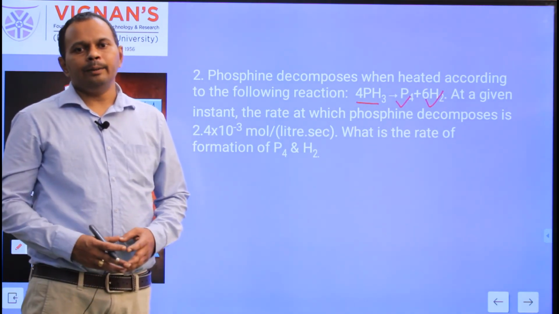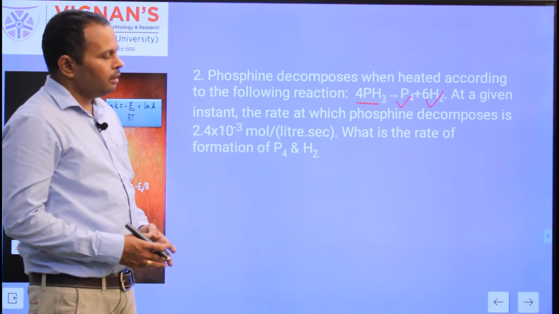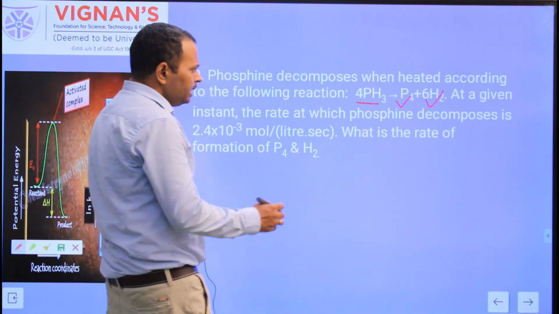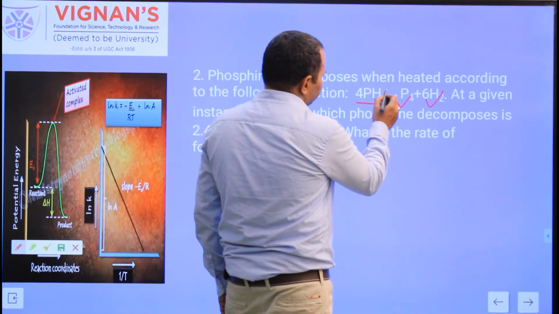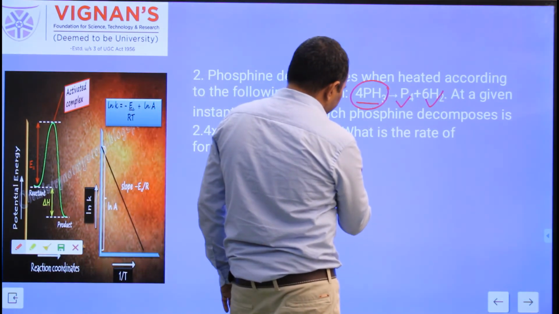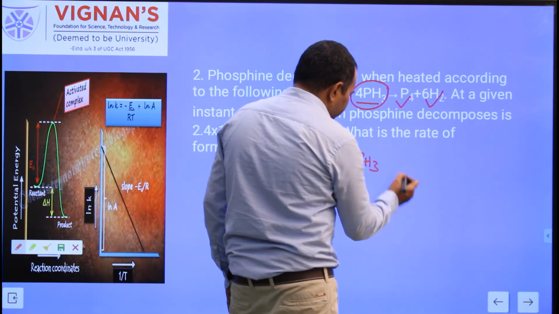He is asking to find out the rate of formation of P4 and H2, and he has given the rate of disappearance of the phosphine. Here the reactant is phosphine, so rate is negative. Phosphine is the reactant, so the rate is minus R_PH3.